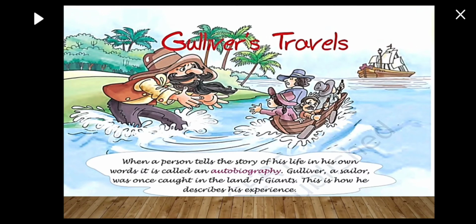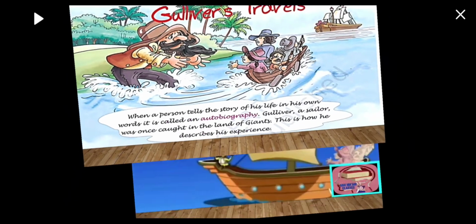Gulliver's Travels. When a person tells the story of his life in his own words, it is called an autobiography. And Gulliver, a sailor, was once caught in the land of giants. This is how he describes his experiences. Let's see how Gulliver experienced it when he was caught in a land of giants, what he faced. Let's read.